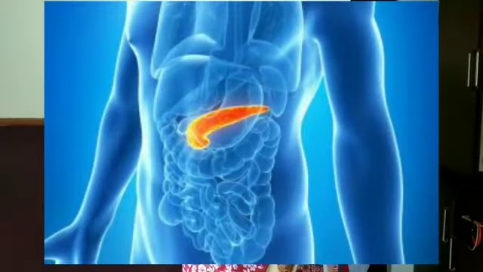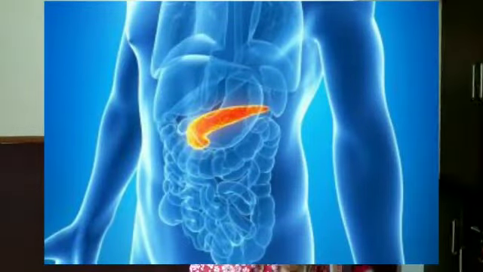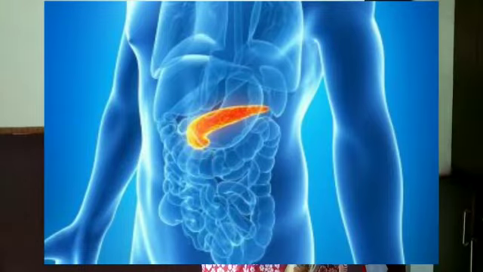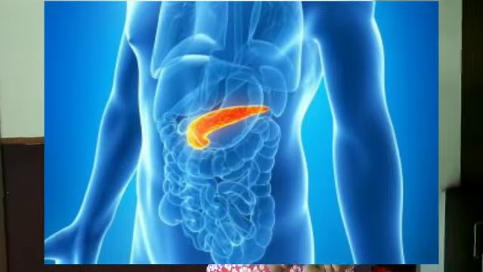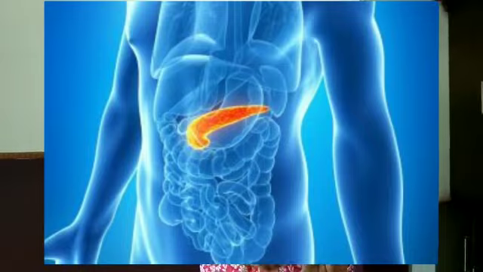Next digestive gland is pancreas. Pancreas is situated just below the stomach, and it secretes a juice called pancreatic juice, and it also helps for the digestion of carbohydrates, proteins and fats.